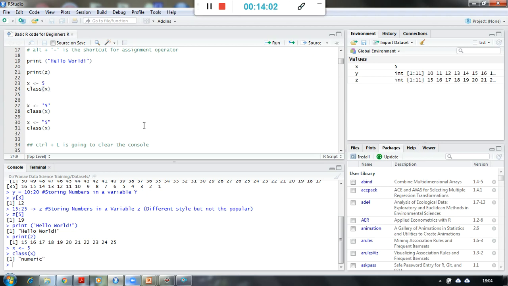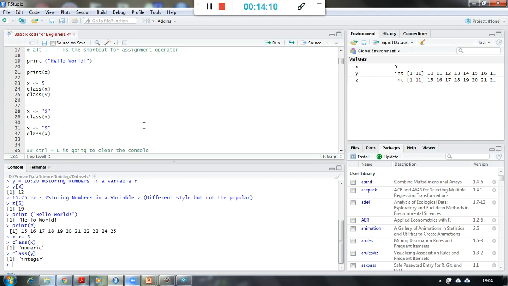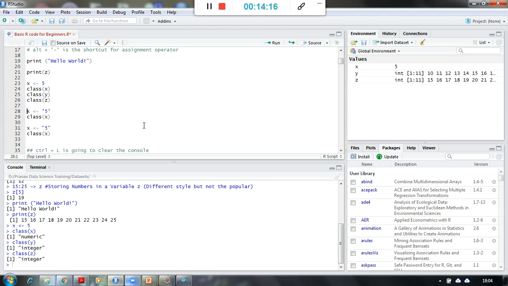Similarly, earlier we have seen y and z as well. So I can write class of y. It will give me integer, right? If I say class of z, it will give me again integer. So this is a basic difference when it comes to classes, because it has stored a series of numbers and it has stored only a single value. You can see x is only carrying the number 5 over here, that is why it is numeric. But here it comes to integer, and these are some of the basic differences.